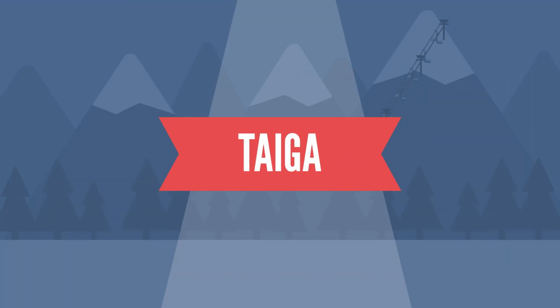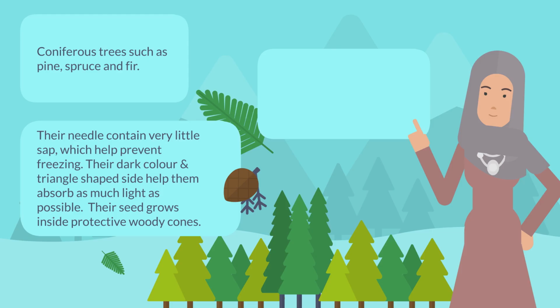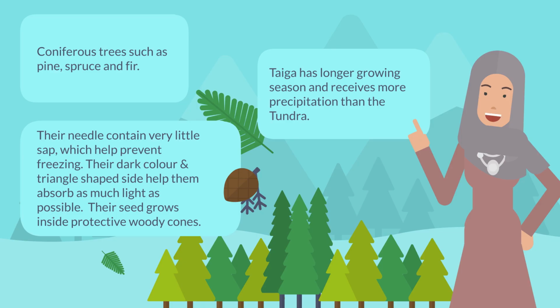Taiga. Taiga is also known as the coniferous forest. It is often occupied by conifers such as pine, spruce, and fir. These trees have thin waxy leaves like needles to help the trees reduce moisture loss. Their dark color and triangle shape help them absorb as much light as possible. Their seeds grow inside protective woody cones. Taiga has a longer growing season and receives more precipitation than the tundra.